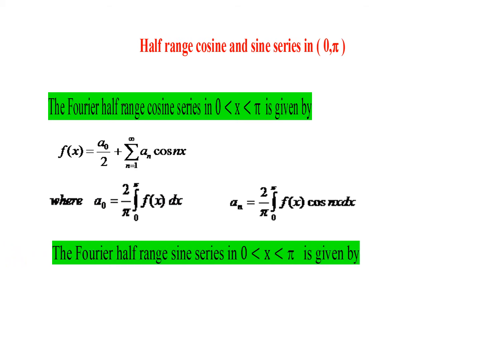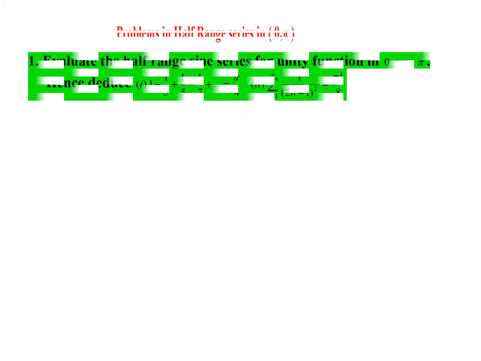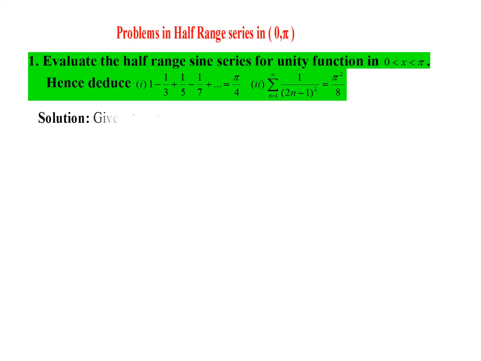So the Fourier sine series in 0, pi is given by f of x equal to sigma bn sin nx, where of course bn is 2 by pi integral 0 to pi f of x sin nx dx. Now let us do some problems in finding half-range series. Take the first one. Evaluate the half-range sine series for the unity function in the interval 0 to pi, and hence deduce the value of some series that we'll see later.